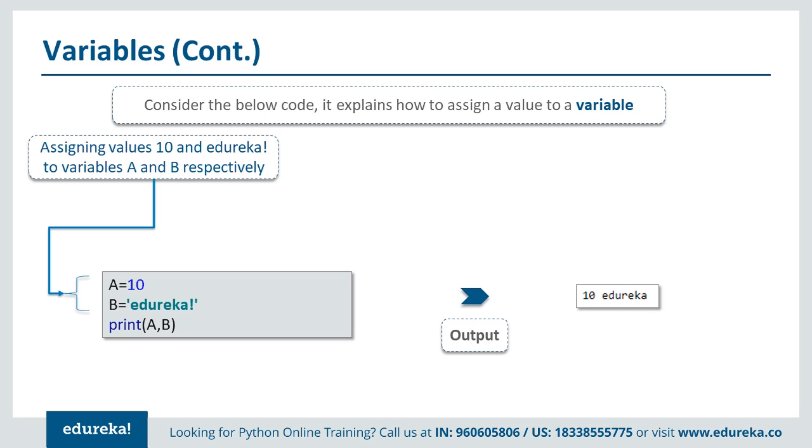You assign the value and then you can easily fetch it and print it onto the screen. So these are some of the ways we can interact with variables: you can store a value, or you can fetch a value from a variable.